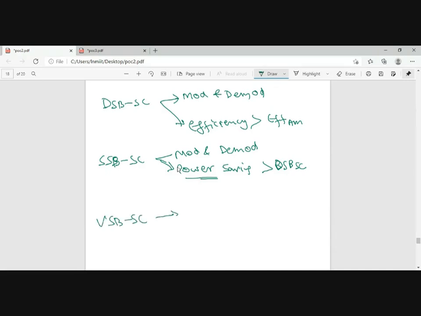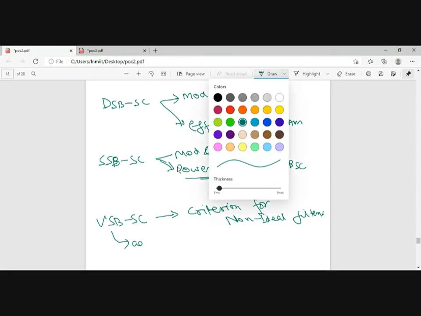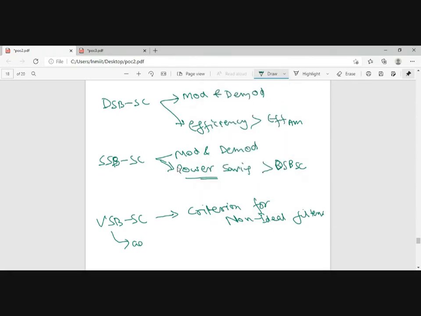In VSB-SC, we were only discussing the criteria for ideal and non-ideal filters, and the advantages that you have to discuss, the theory part.